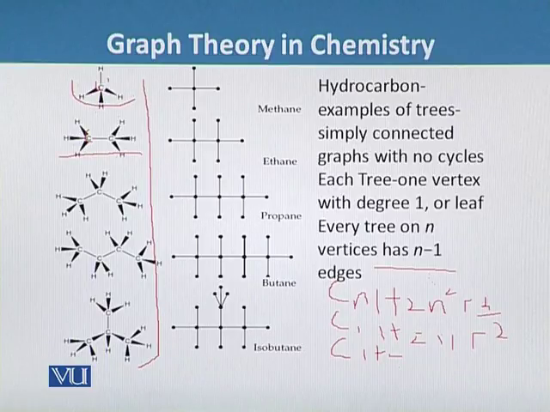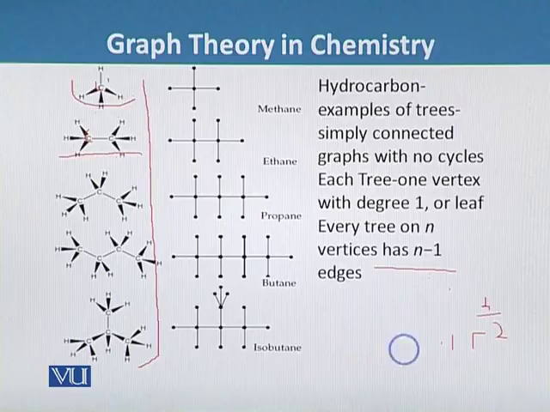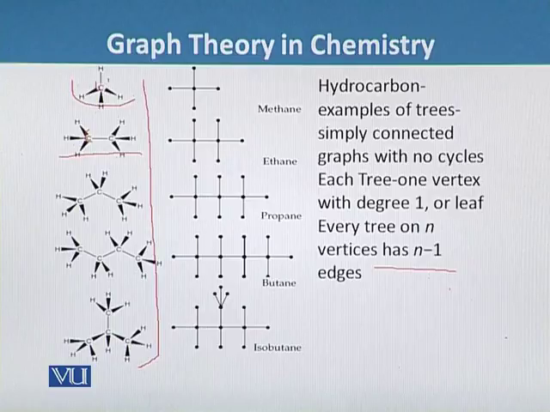And the second point is that we have seen here that the structure of these chemicals represents a tree, and we have studied that the n vertices of a tree have n minus 1 edges. For example, each atom of this chemical formula represents one vertex.